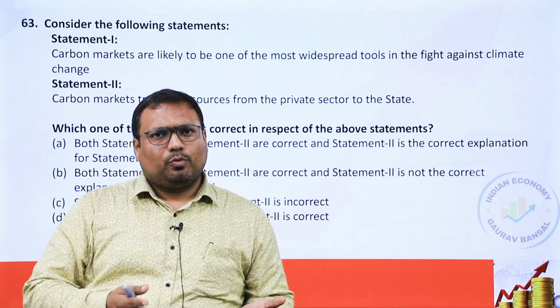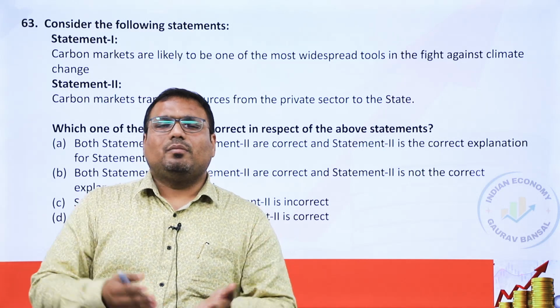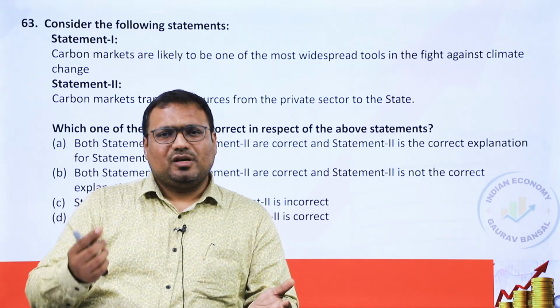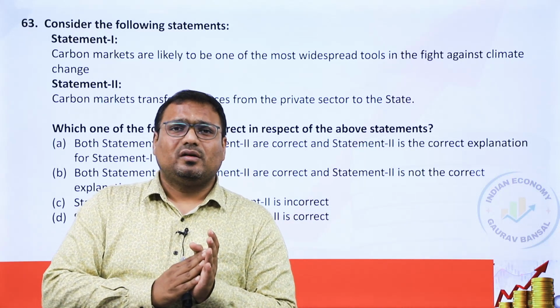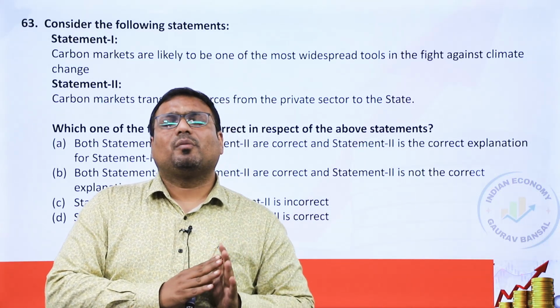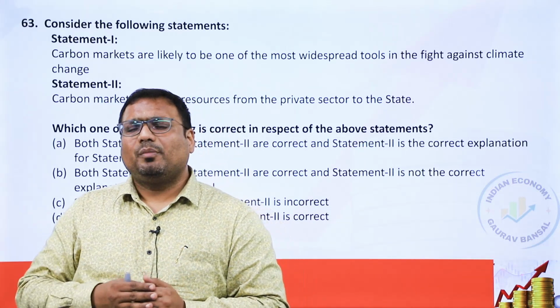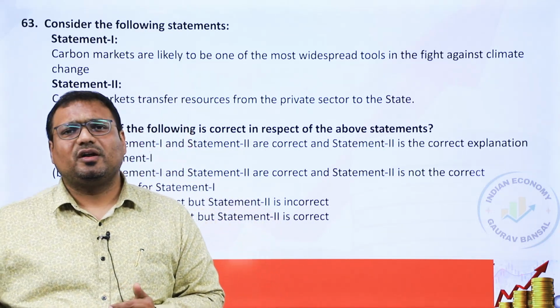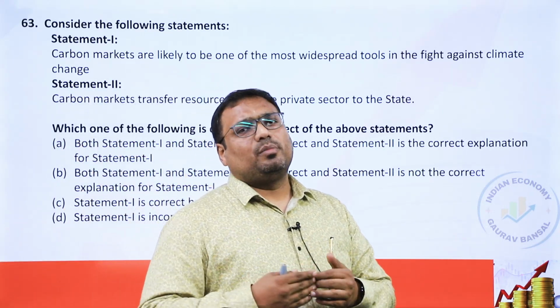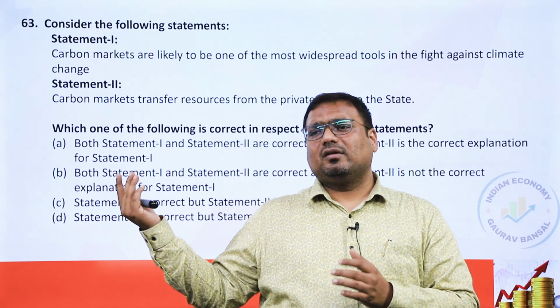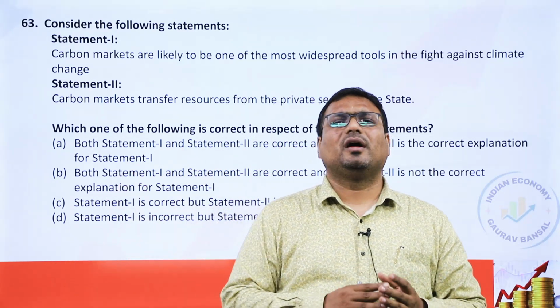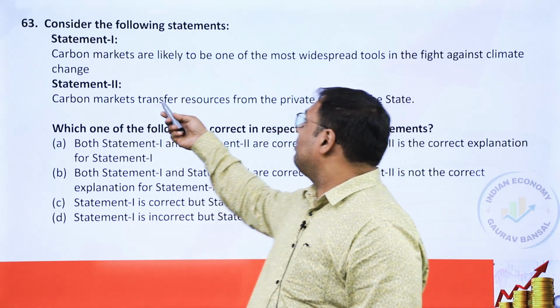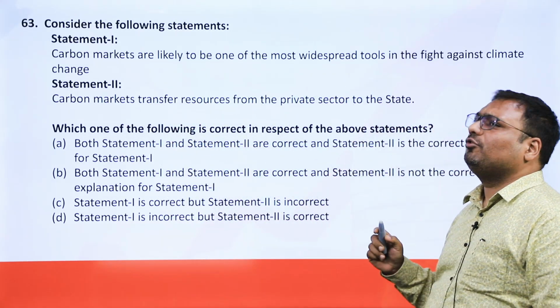A private corporation can be investing in green energy, may have surplus carbon footprint, okay, a positive carbon footprint, and then it can sell the carbon credit to the companies which are creating the negative carbon footprint, and in a way those who benefit the environment can be compensated by those who harm the environment. So it is largely private to private, not from private to state.